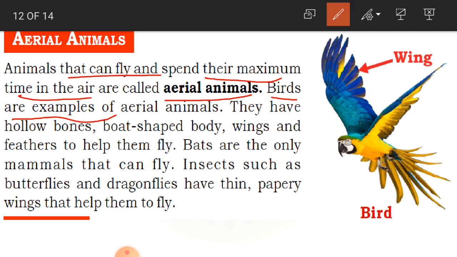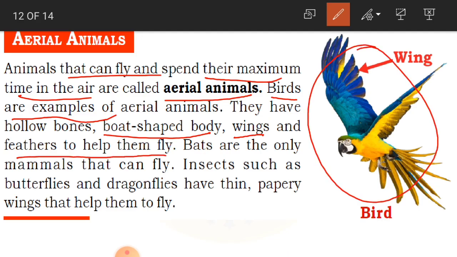They have hollow bones, boat-shaped body, wings and feathers to help them fly. How is their body structure, children? Their body structure is in such a way that they are able to fly in the air. They have hollow bones. Hollow bones in the sense the bones do not carry any weight. They are empty, so lightweight. And a boat-shaped body. Why a boat-shaped body? Because it has to fly.